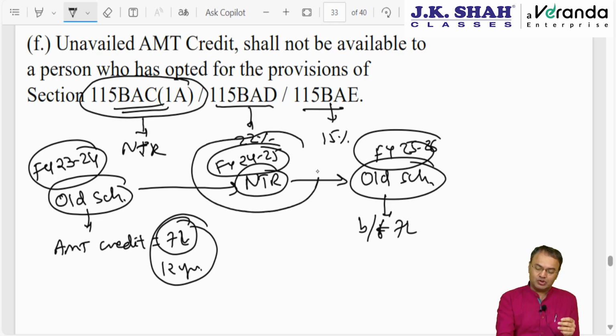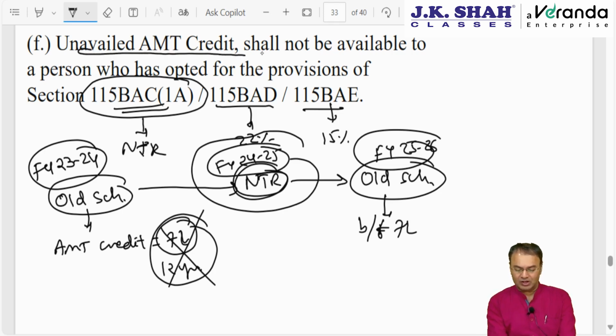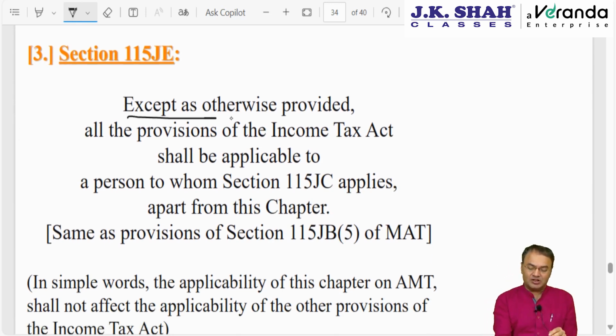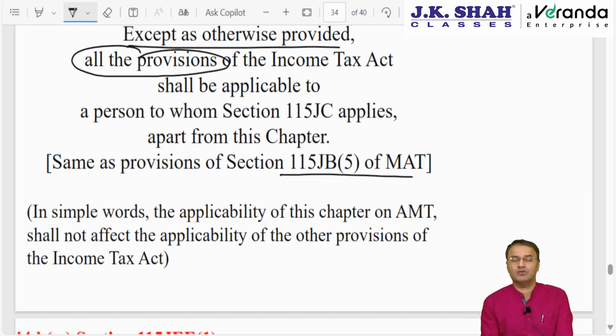Once the assessee switches to the new tax regime, this AMT credit automatically will lapse. It does not say that in this year set off will not be allowed. No, it says AMT credit will lapse. Unavailed AMT credit shall not be available to a person who has opted for so and so. So it's a clarification. 115JE says that, except as otherwise provided, just like 115JB subsection 5 of the MAT chapter, all the provisions of the Income Tax Act will apply to the person to whom AMT is applicable, in addition to the provisions of AMT.